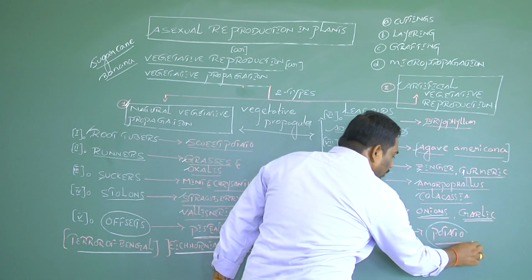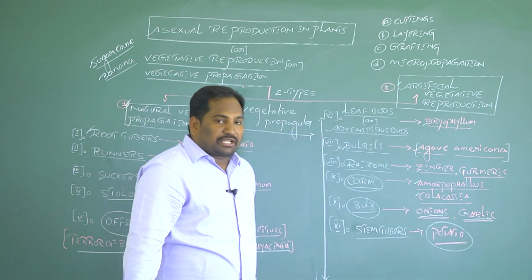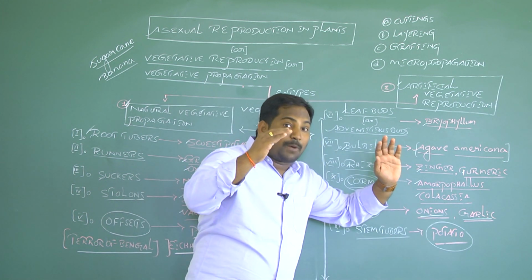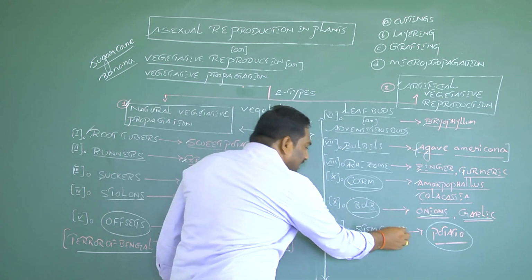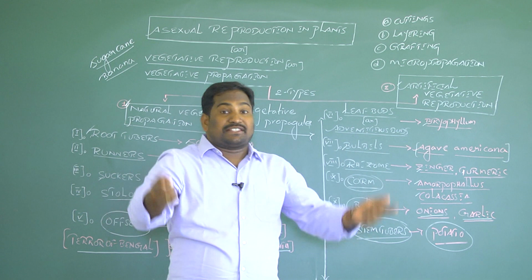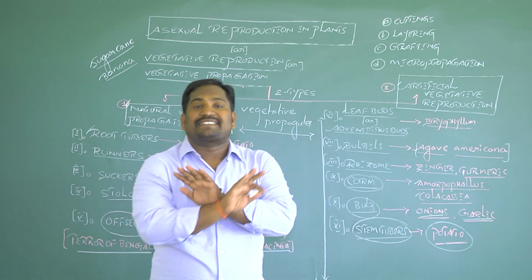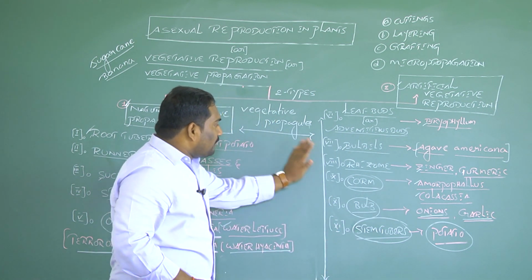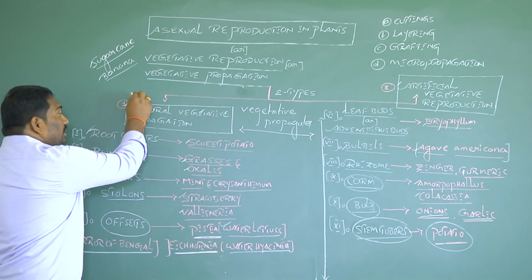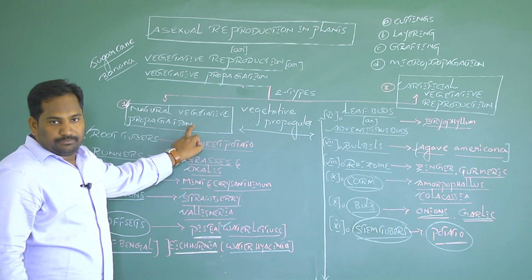Potato, Solanum tuberosum, belongs to family Solanaceae. Potato crops are raised by the vegetative propagules called stem tubers, not by seeds. These are the common vegetative propagules involved in natural vegetative propagation.